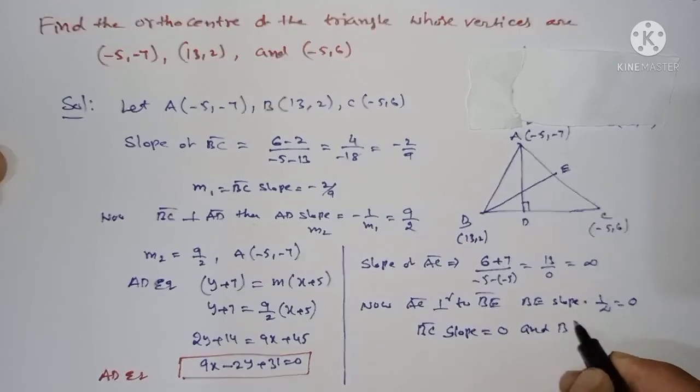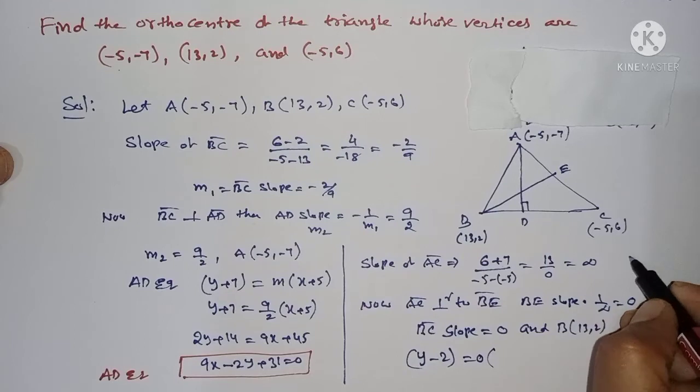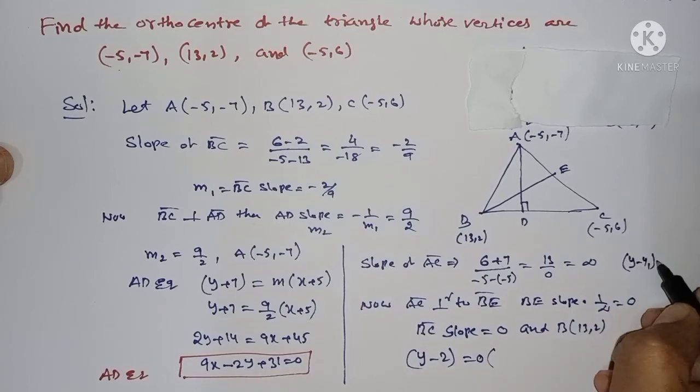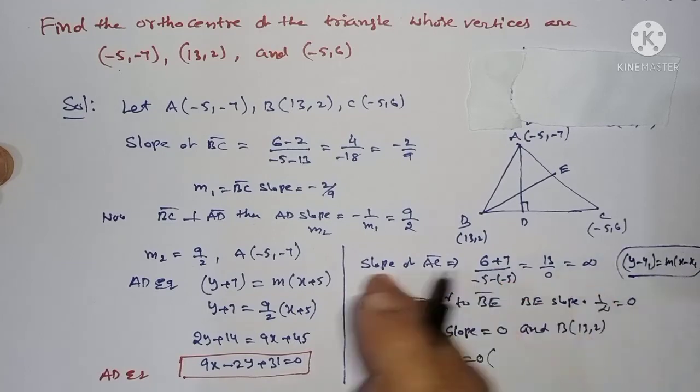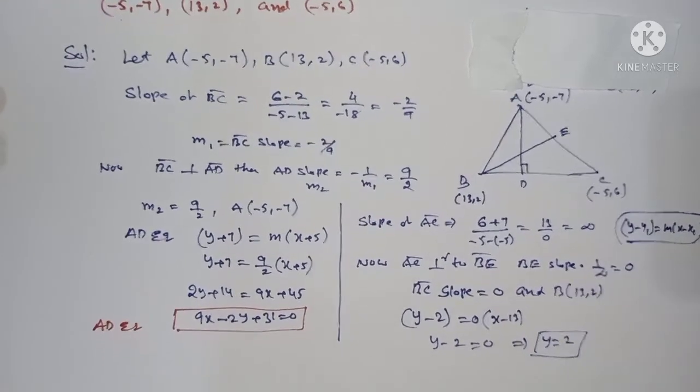B is equal to (13, 2). Therefore I can write y minus 2 is equal to 0 into x minus 13. What is the formula? y minus y1 is equal to m into x minus x1. Here also I am using this formula only. Therefore y minus 2 is equal to 0. You get y is equal to 2 only.